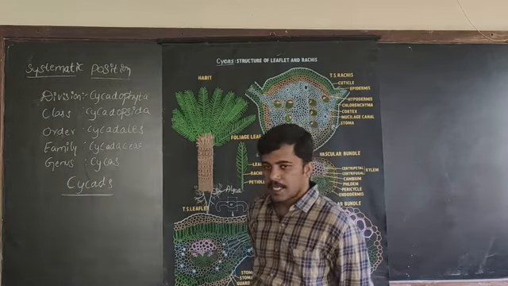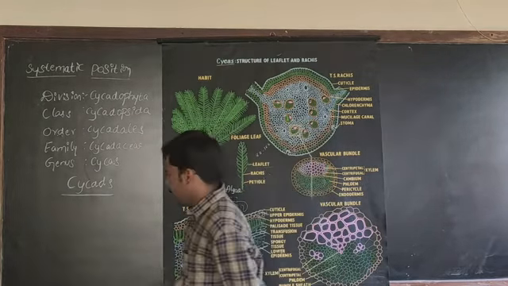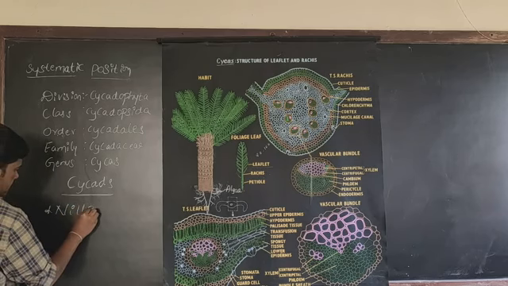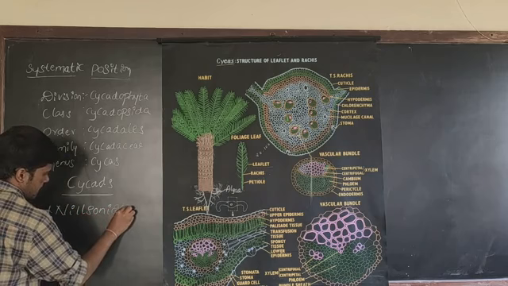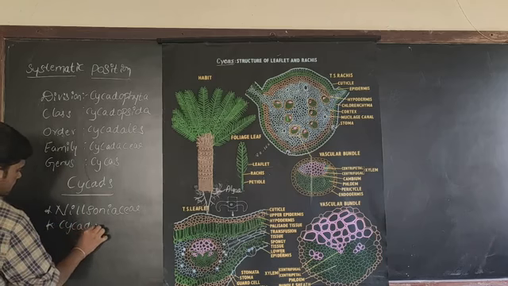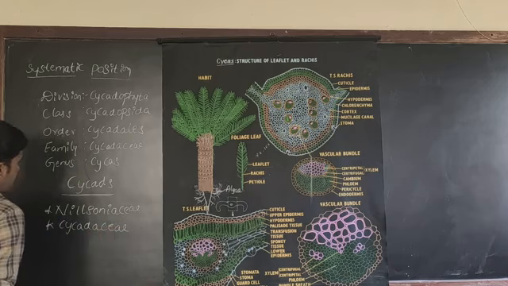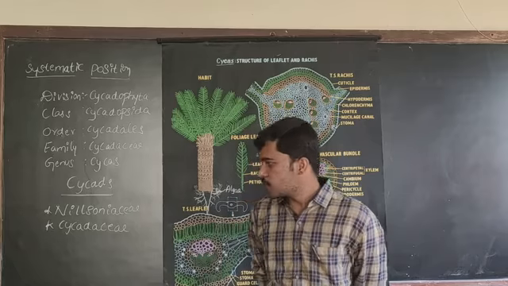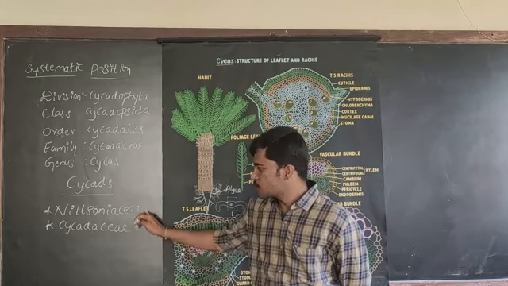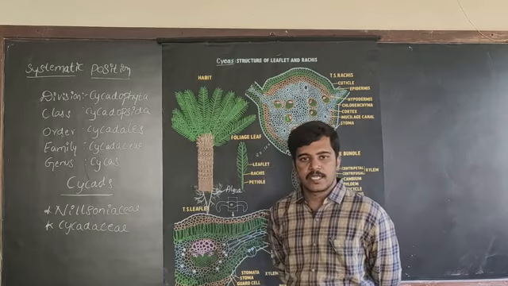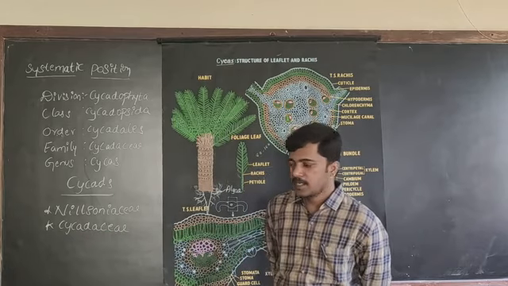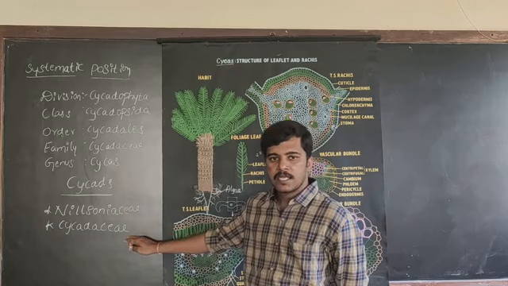Under the order Cycadales, you have only two families: Nilsoniaceae and Cycadaceae. All the gymnosperms which belong to the family Nilsoniaceae are extinct. The family Cycadaceae has both living forms and extinct forms.